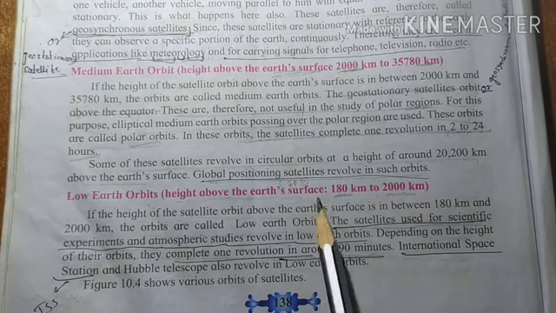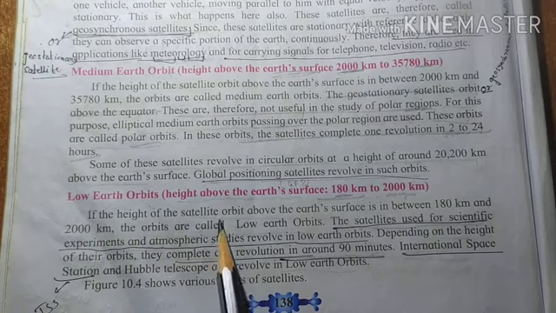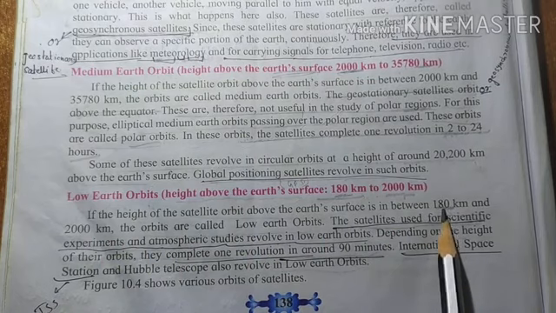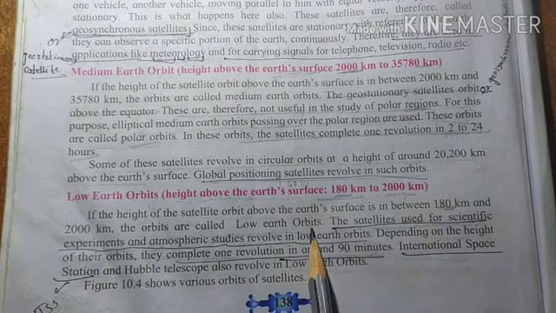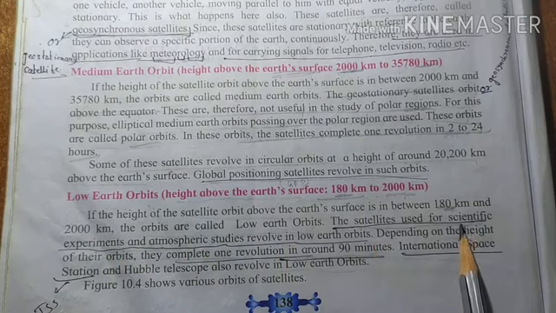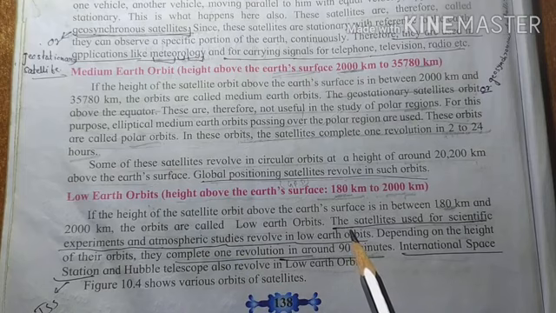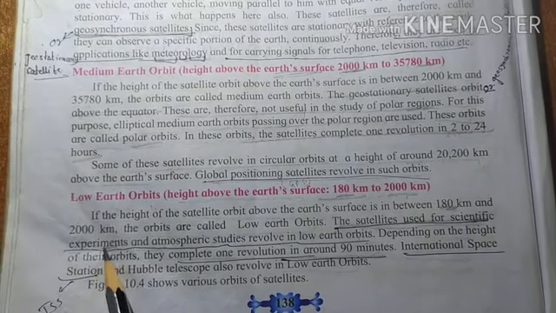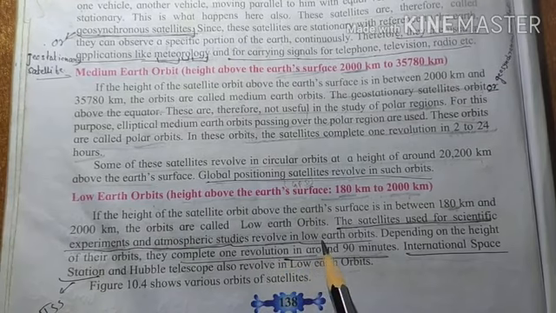You can see the range 180 km to 2000 km. If the height of the satellite orbit above the Earth's surface is between 180 km and 2000 km, the orbit is called low Earth orbit. The satellites used for scientific experiments and atmospheric studies revolve in low Earth orbit. Remember, low Earth orbit is useful for the satellite used for scientific experiment and atmospheric studies.